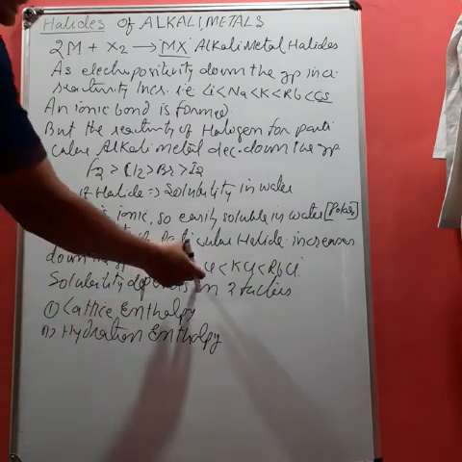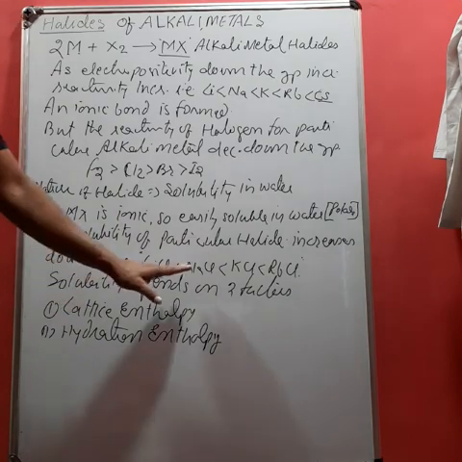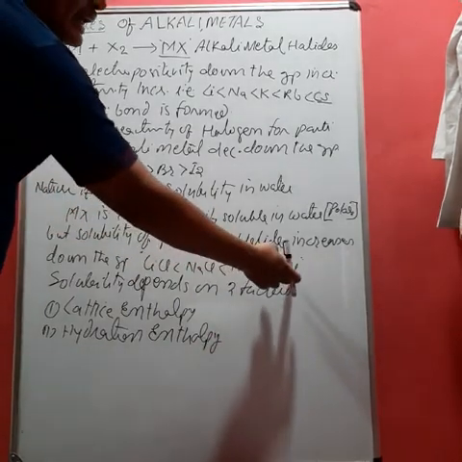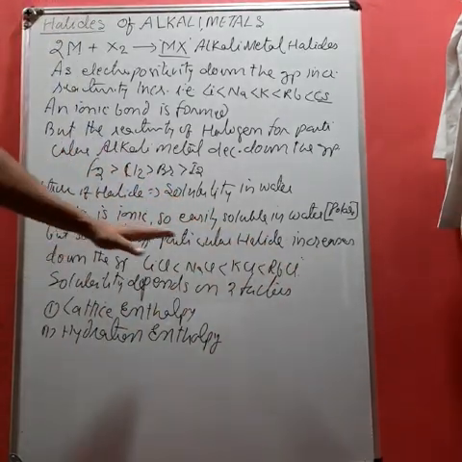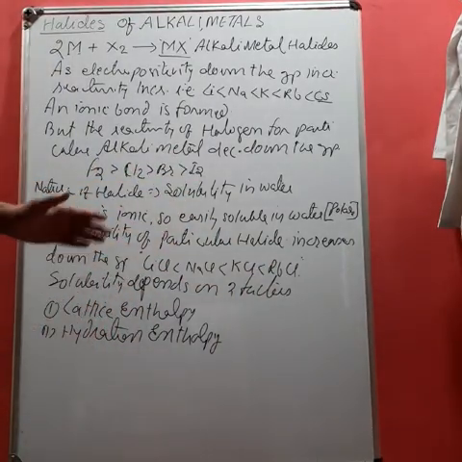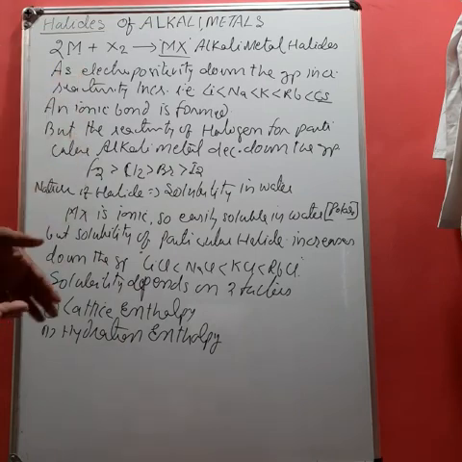In NaCl, the sizes are almost the same, and therefore its lattice enthalpy is high. But in KCl and RbCl, the size differences between cation and anion arise, and thus the lattice enthalpy becomes weaker. And as the lattice enthalpy becomes weaker, the solubility increases.